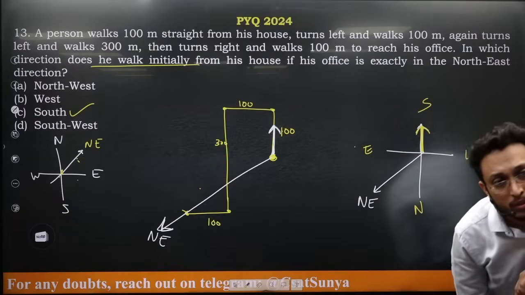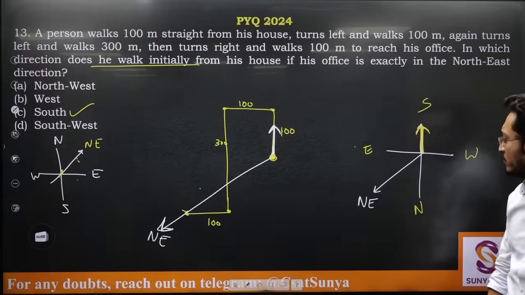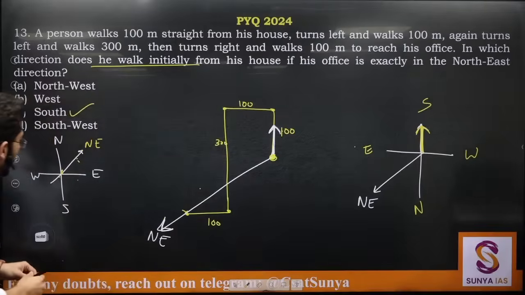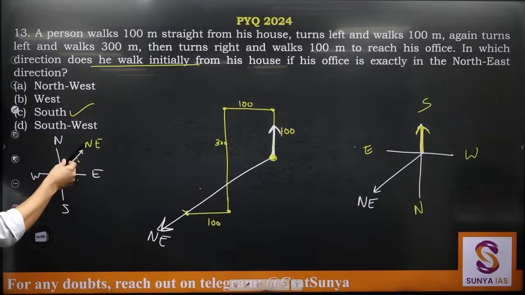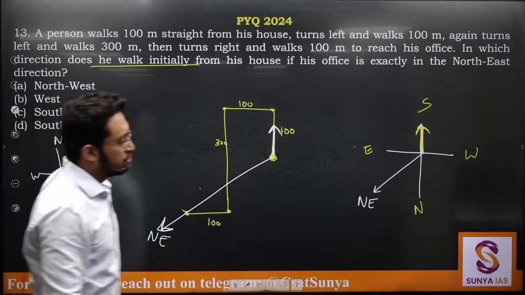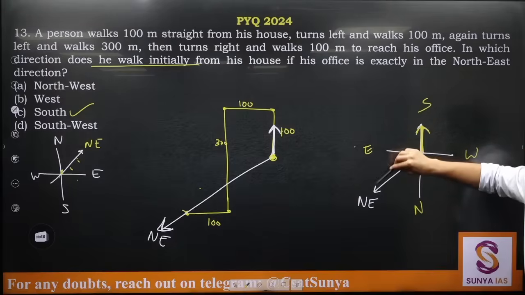Sorry, I didn't get you. Once again, I'll repeat this. This was northeast. From northeast, let's say I am moving clockwise. If I move clockwise from northeast, I will encounter the east direction.